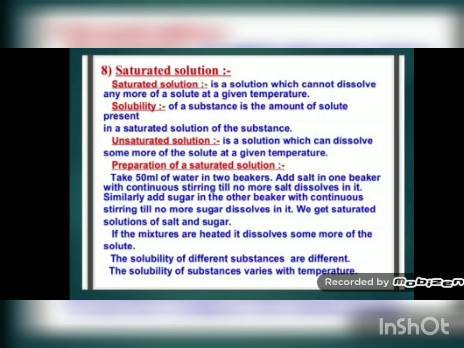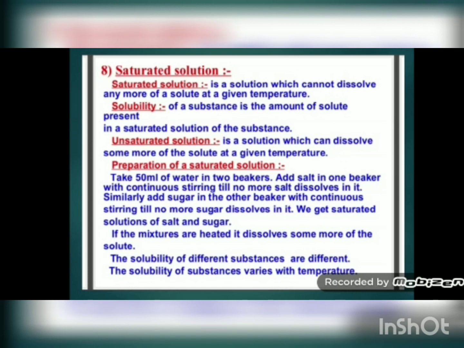In the same way, you can make a saturated solution of sugar also. Take 50 ml of water in a beaker, add 1 teaspoon of sugar, stir it, it will dissolve. Then add a second spoon, stir it, it will dissolve. Keep on adding the sugar and stirring it. One point will come when the solution will not be able to dissolve any more sugar.